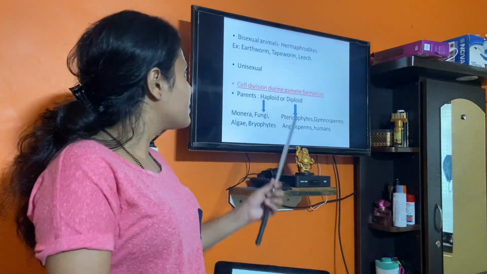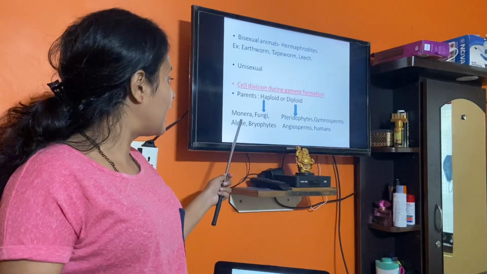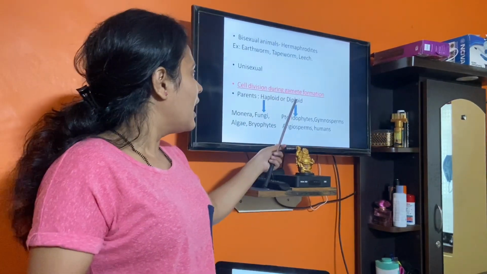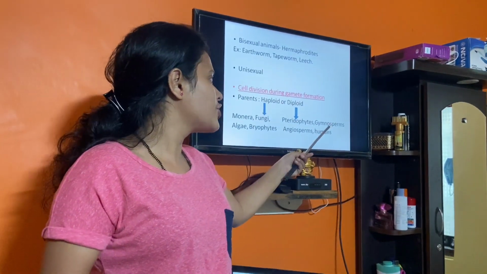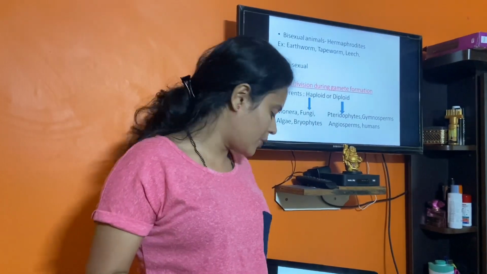Some examples where the parents are haploid are monerans, bacteria, fungi, algae, bryophytes. Normally the plant body is haploid. And diploid plant bodies are pteridophytes, gymnosperms, angiosperms, most of the animals, as well as humans, we are diploid.